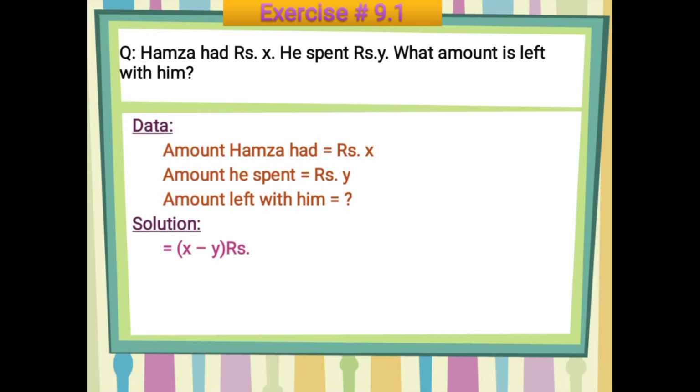Now then the result, you will write down the result here. Amount left with him is equal to X minus Y rupees. Okay, so this will be the result. I hope it is clear. Now move on to the next one.